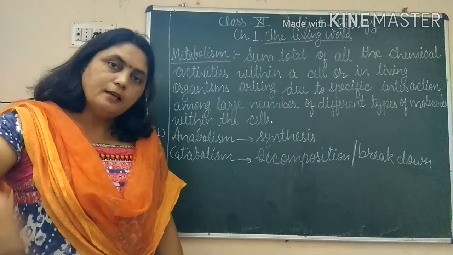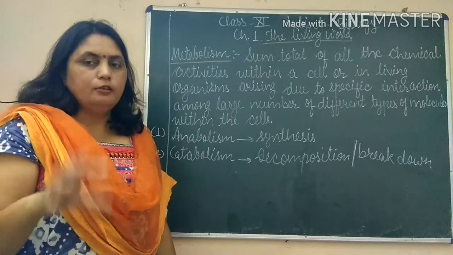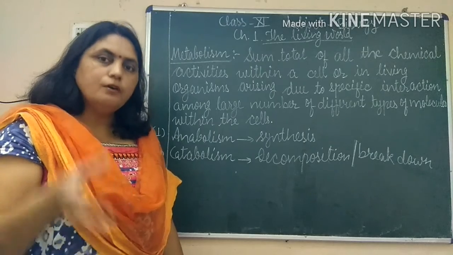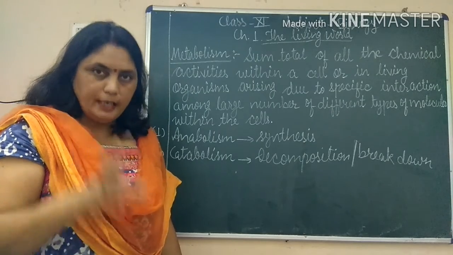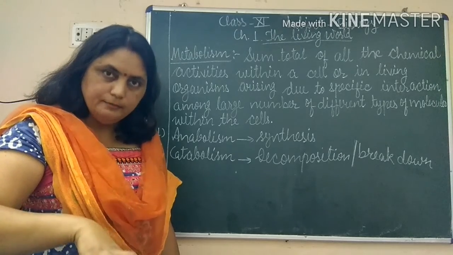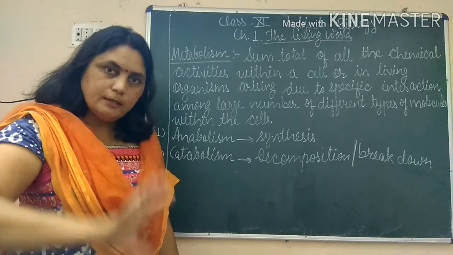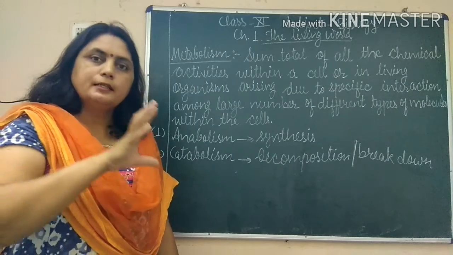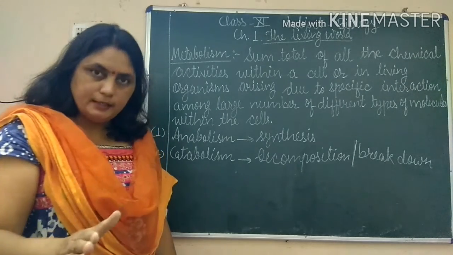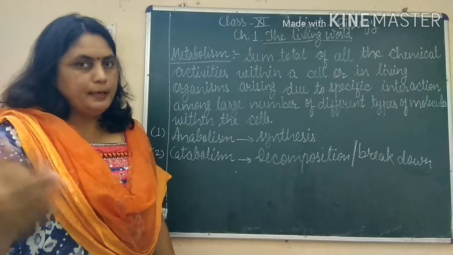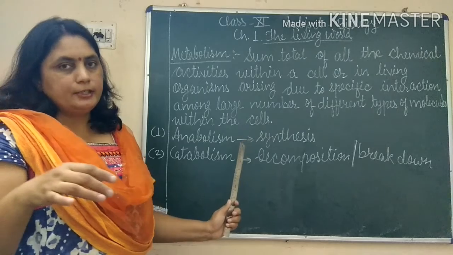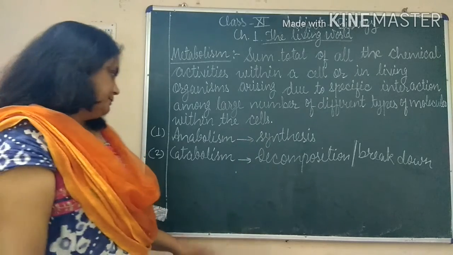So we can say the sum total of, here also we should use this word, sum total of all the biochemical reactions by which simpler substances form complex substances are called anabolic reactions or anabolism.